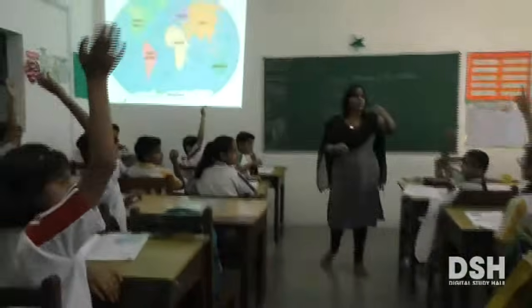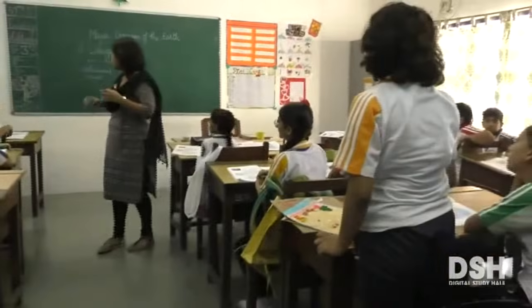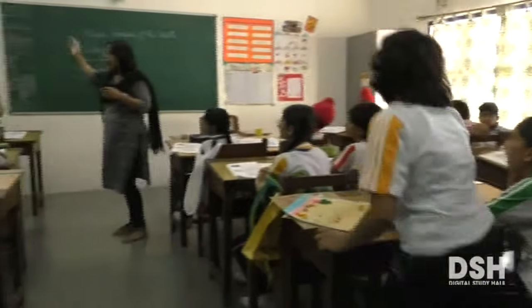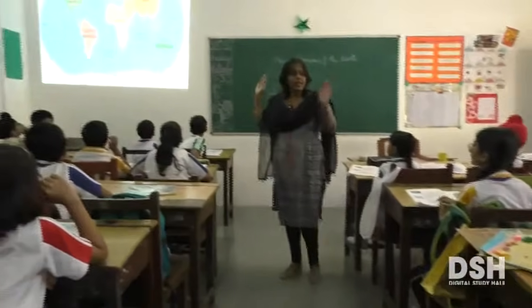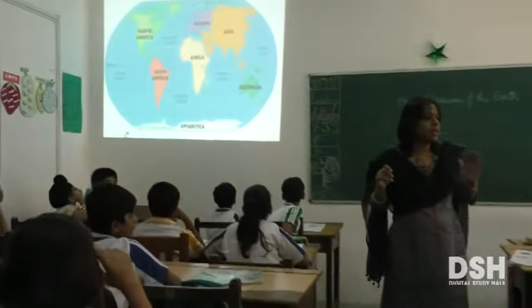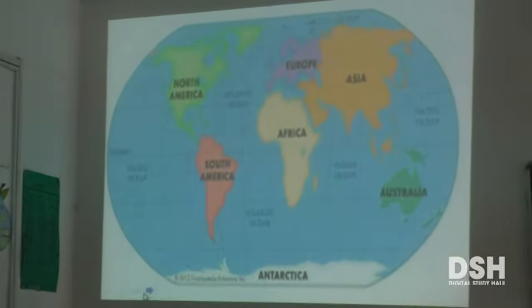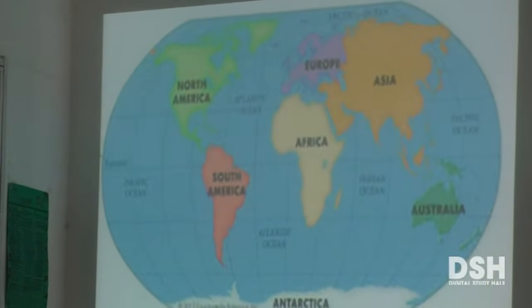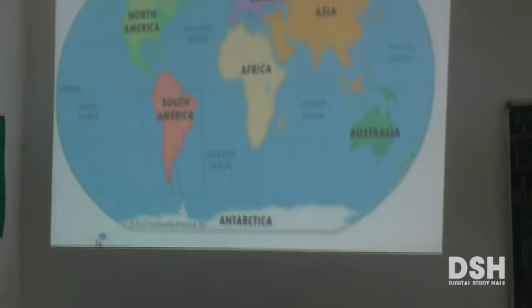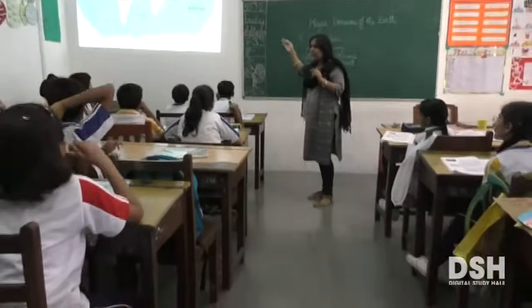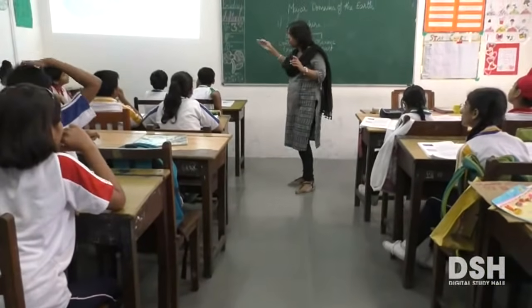Okay, yes. Australia. Australia is the smallest. Why not Antarctica? Is Antarctica a continent? Yes, it is a continent. But why is it that it is not the smallest? Why do you think that Australia is smaller than Antarctica? From the size or from the picture, is it evident that Australia is smaller?